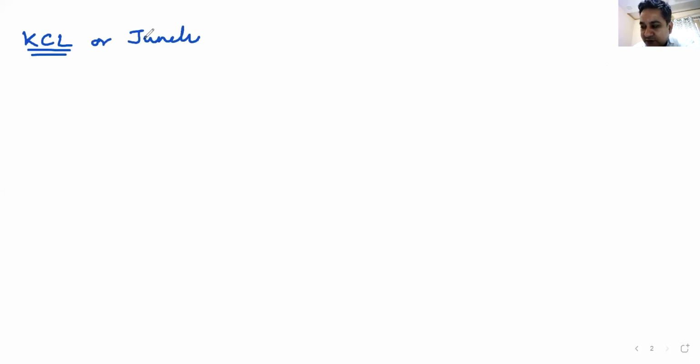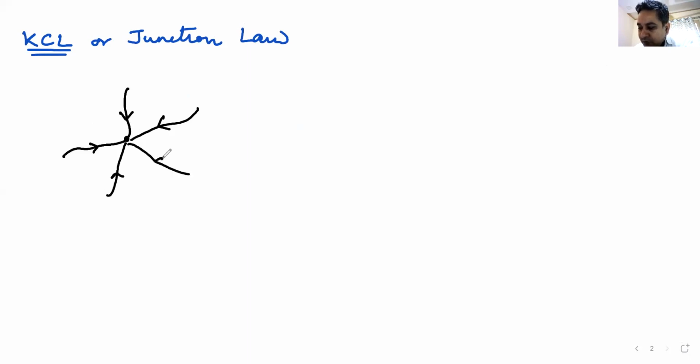We all understand this junction law? Everyone? No? No one remembers the junction law? Now, this point A, where you have two or more currents meeting, is known as a junction. This A is a junction. Now, I am going to call this junction by a different name also. I will call it a node because I'll tell you something known as nodal theorem. So node is nothing but a junction.